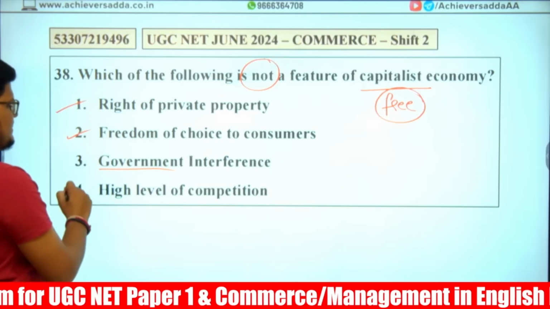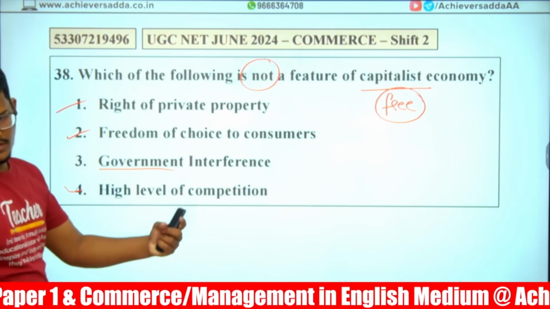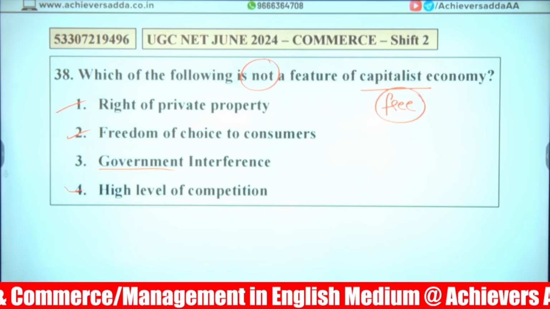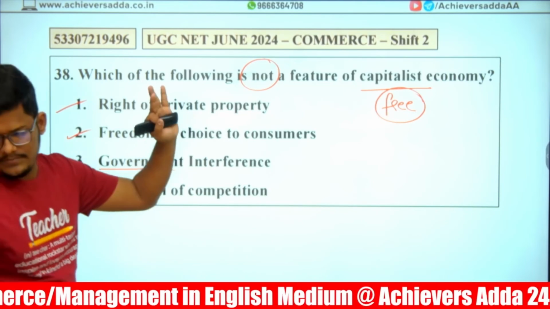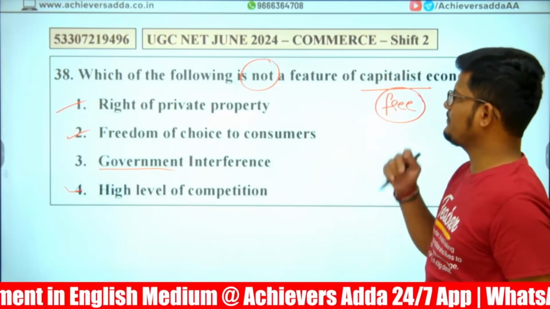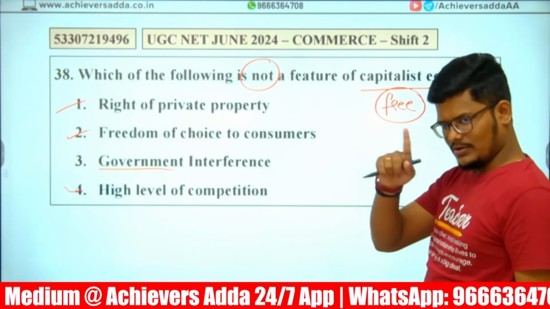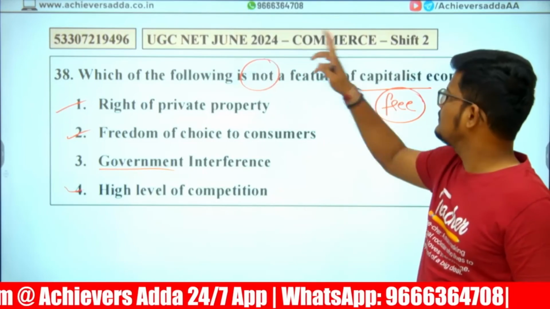So all these three, like high level of competition, freedom of choice, right of private property, are features of capitalist economy. But the third one, government interference, will be more in a socialist economy, not in a capitalist economy. This question appeared in June 2024, right? Shift number 2.